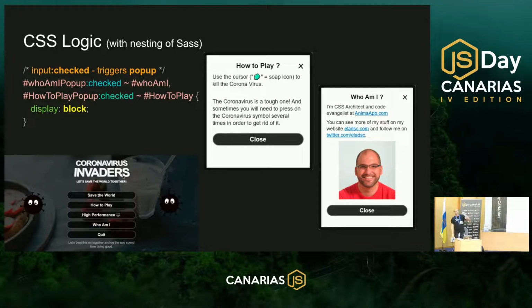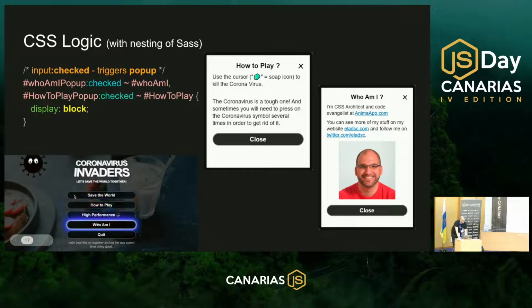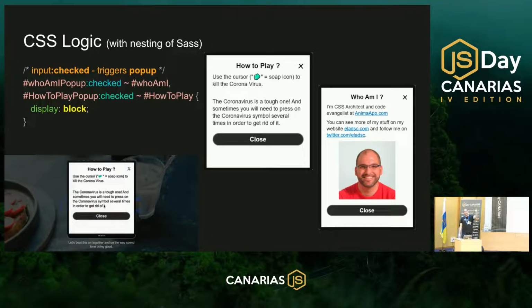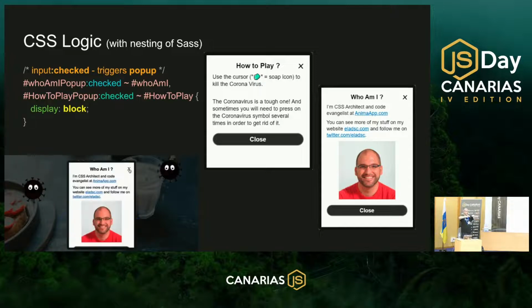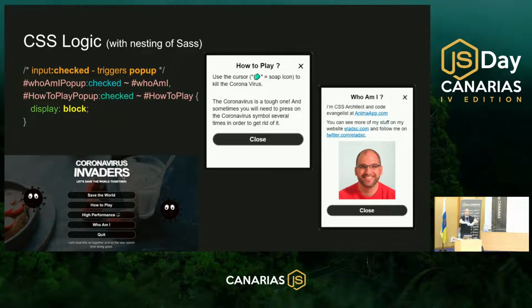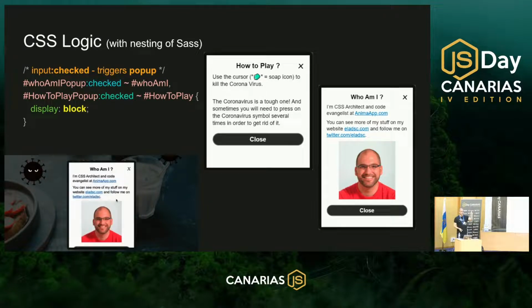But now you need to ask yourself another question. What is happening when I'm clicking on the Save the World button, the play button of the game? When I'm clicking this play button, I need to do two operations instead of one. First, I need to hide the game menu frame, and then I need to show the game frame itself. But how can I do two operations with one status of one checkbox?